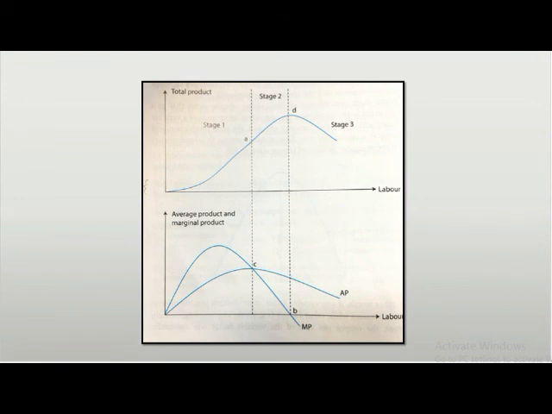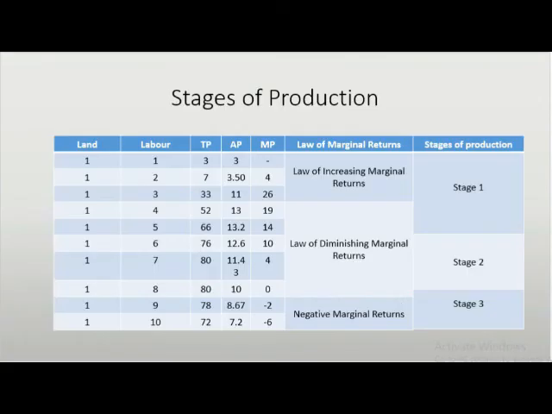In the short run, the three stages of production are illustrated in figure 6.5. Stage 1 begins from the origin until the AP curve reaches its maximum point, or until the point of intersection between MP and AP curves occurs. This is when the number of variable inputs, as in labor employed, is small relative to its fixed input, i.e. land, which is underutilized. With the second unit of labor employed, the MP will increase due to the greater efficiency in the use of land and labor as both inputs are used in better proportions.